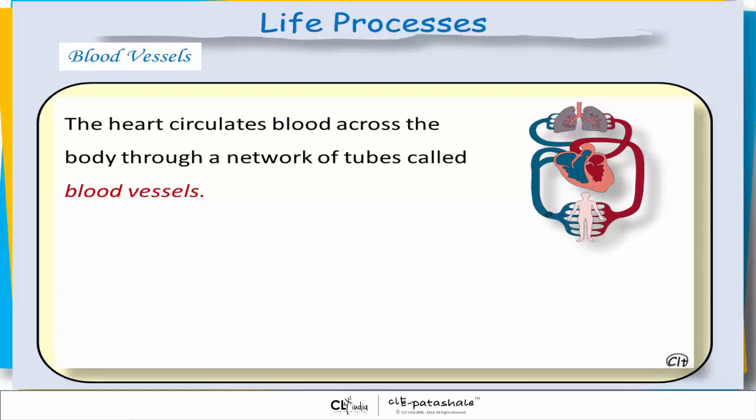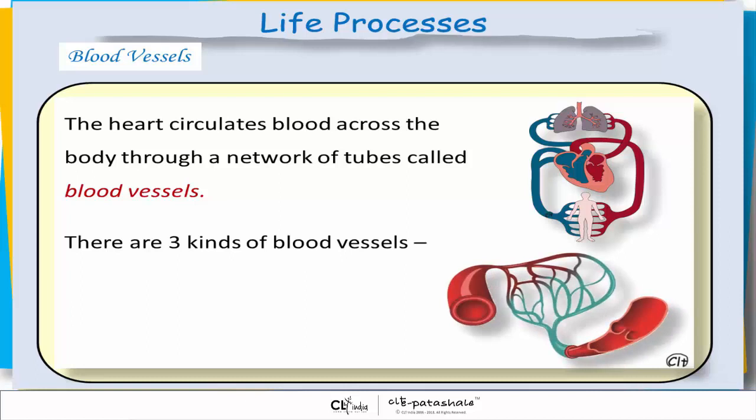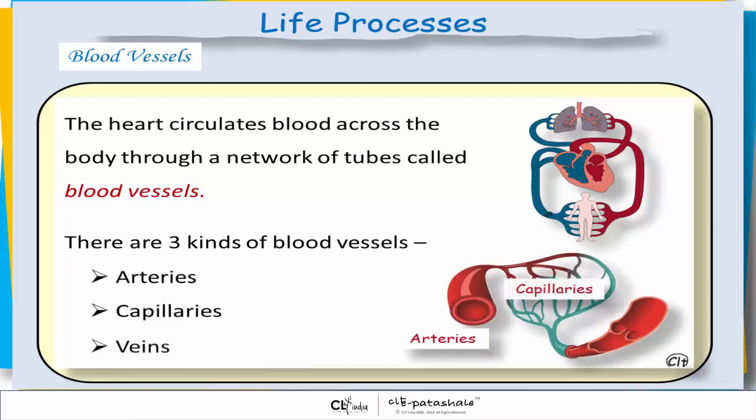Blood vessels. The heart circulates blood across the body through a network of tubes called blood vessels. There are three kinds of blood vessels: arteries, capillaries, and veins.